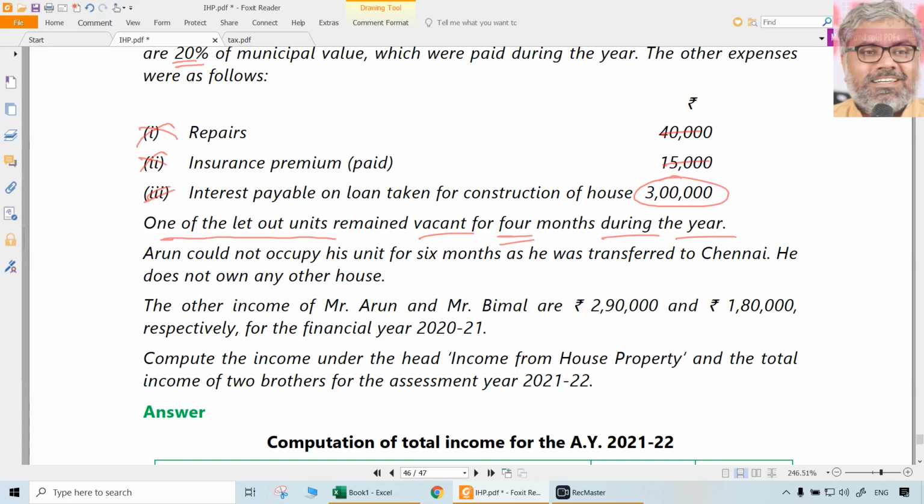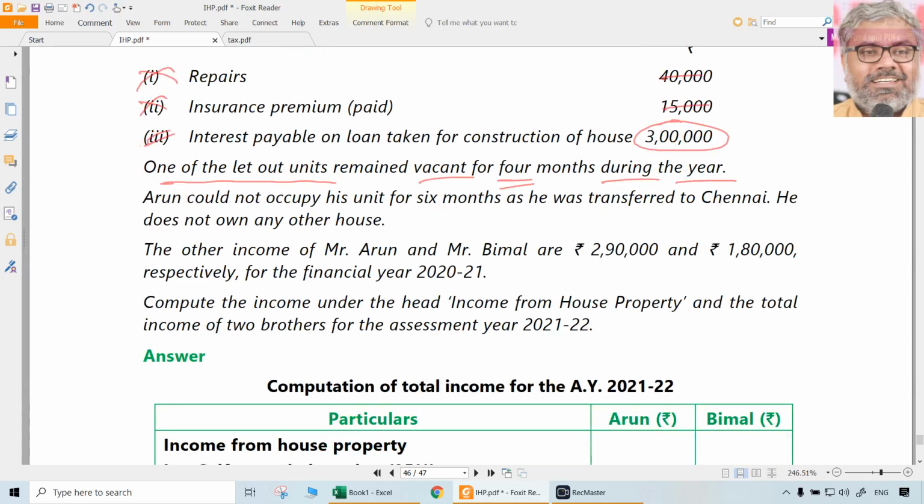One of the let out units was vacant. Arun could not occupy his unit for 6 months as he was transferred to Chennai. He does not own any other house. So no problem. Still it will be deemed to be considered as a self-occupied property only, because that property was unoccupied due to non-existence of that SSE in the same city because of employment elsewhere. So still it is self-occupied, still the annual value of such property will be nil only.